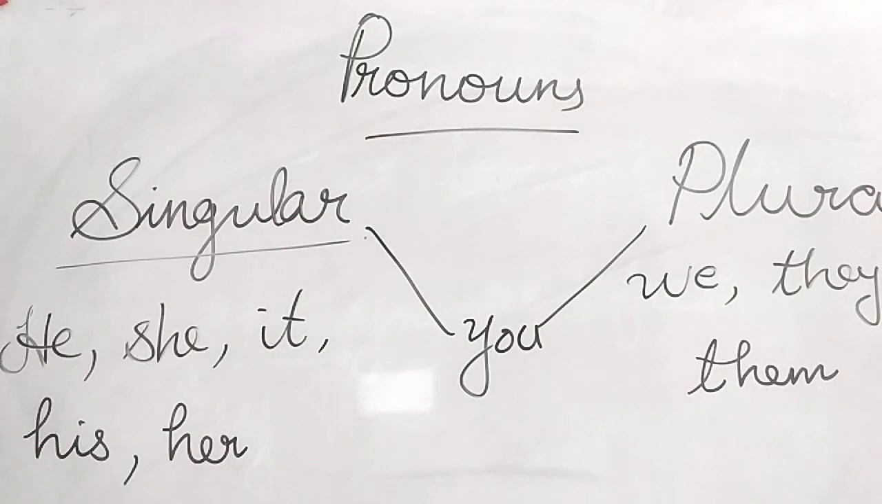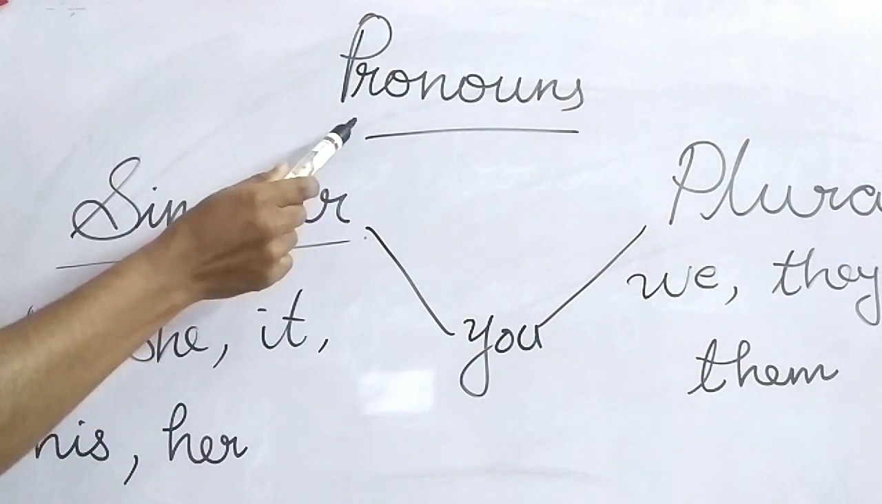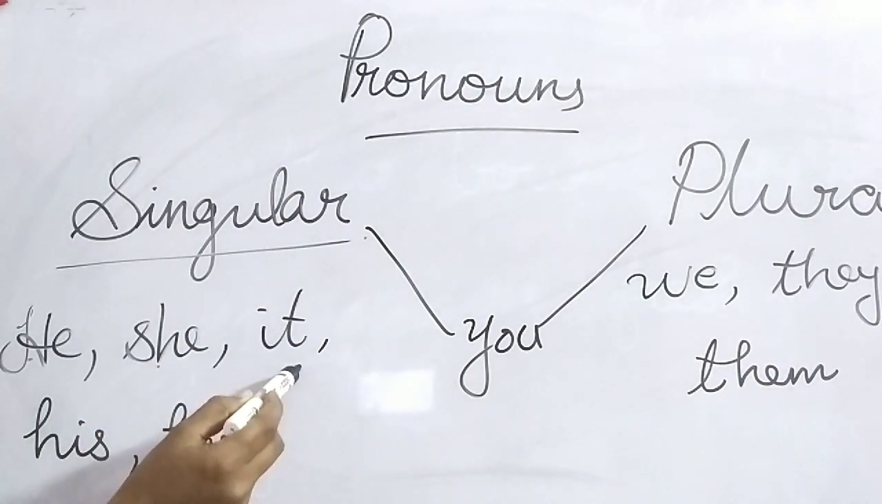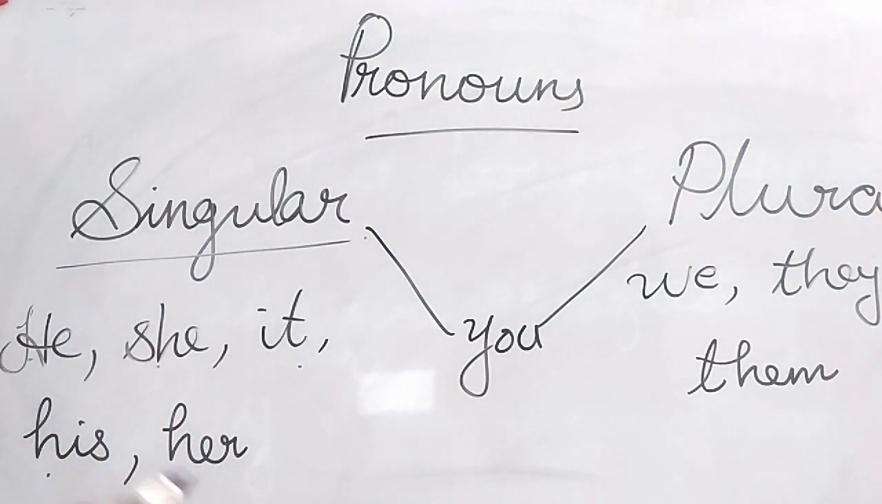So now we can see singular and plural pronouns. Nouns we divide into singular and plural. A noun may be a singular noun or a plural noun. So pronouns also will be singular and plural. Which are the singular pronouns? He, she, it, his, her. Many pronouns are there.